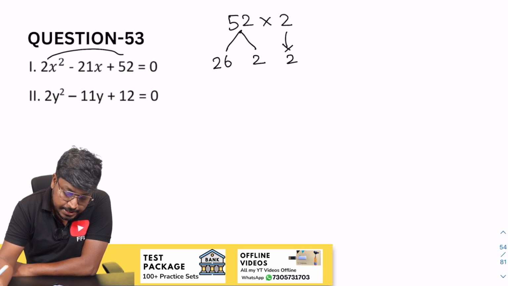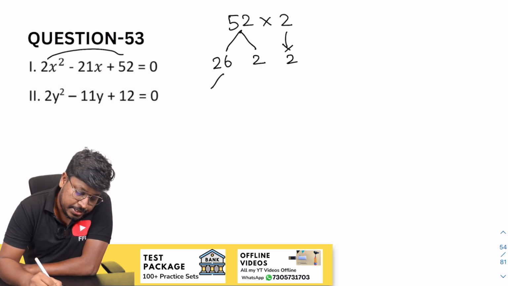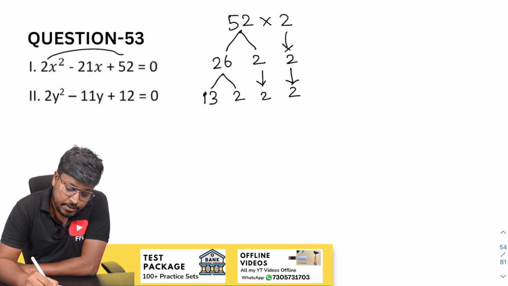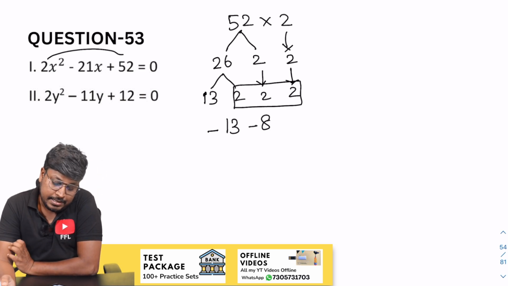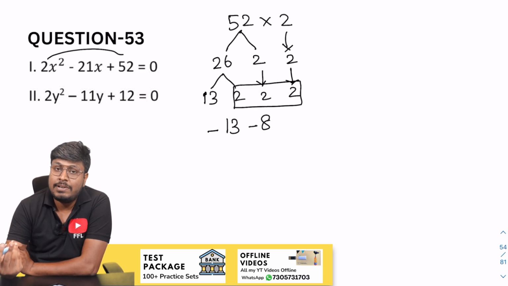So this will be 2 times. Now we have to get minus 21, right? So again split this by 2. If you split this by 2, 13 2s are 26, and 2 and 2 here. So 2 2s are 4, 4 2s are 8. So 13 and 8. So when you add minus 13 and minus 8, the resultant will be 21. And when you multiply both the numbers, the resultant will be a positive value.